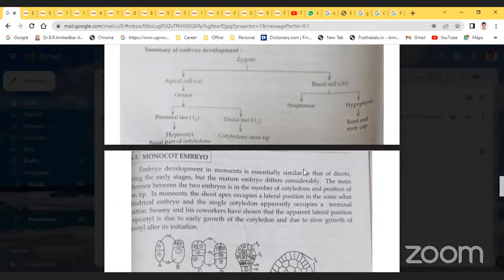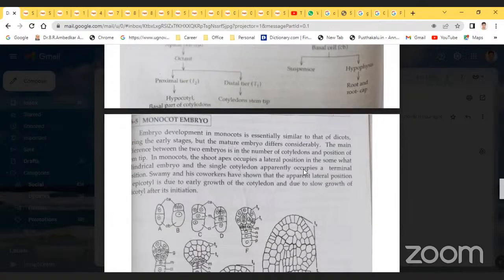You go to the microscope, observe, and identify: this is a monocot embryo, this is a dicot embryo. Then draw a neat diagram and give some description. There are no development stages in the practical; just the main points and characteristics of the monocot embryo or dicot embryo are enough. Both are very important.